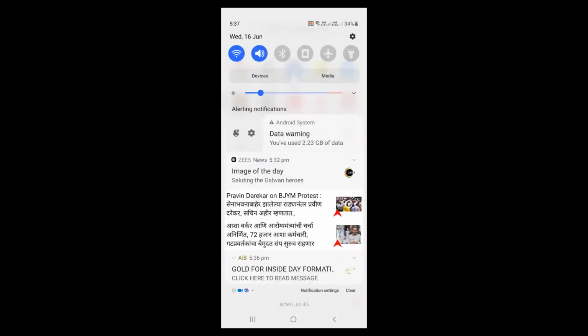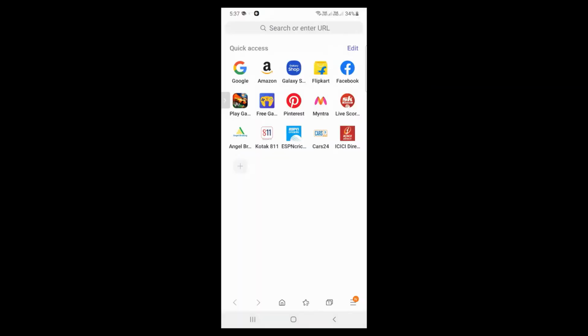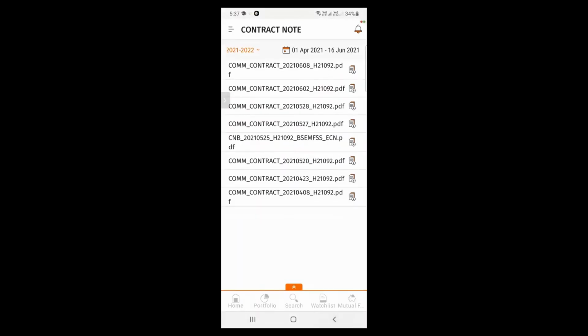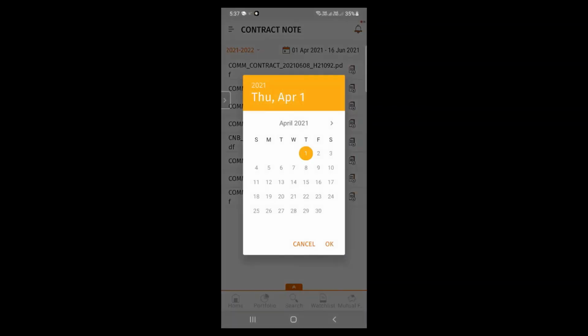This is a contract note and it is a password protected PDF. The password is your PAN number. If you need to open the PDF, you need to put your PAN number. In Motilal Oswal, you will be able to search contract note for this financial year and last 2 financial years. If you wish to see contract note before that, you can contact us anytime. This is the date range where you can select the time period of your contract note.